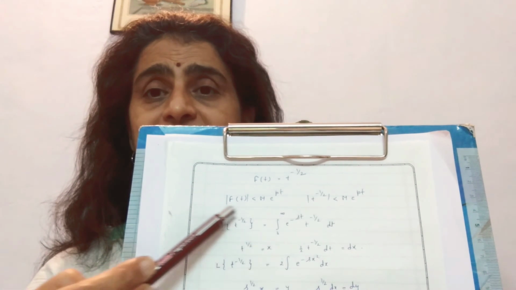So this statement will exist for M equal to 1, p equal to 0, since t raised to power minus half tends to 0 as t tends to infinity. So it is very simple.